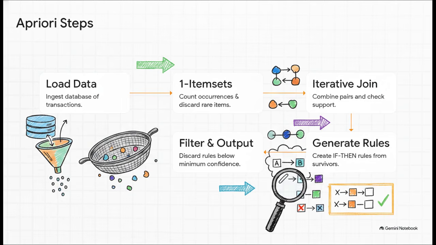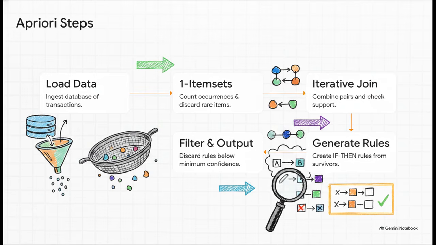Honestly, it acts very much like a sieve. First, it loads the data, and you set your minimum thresholds. Second, it finds one item sets. It scans all the single items and literally just throws away anything that falls below your minimum support threshold. Third is iterative joining. Now this is where the magic happens.